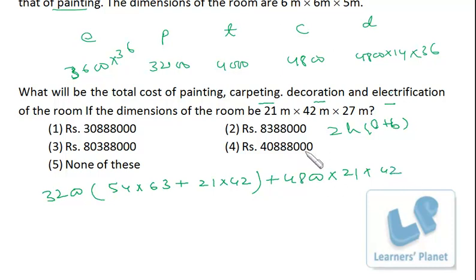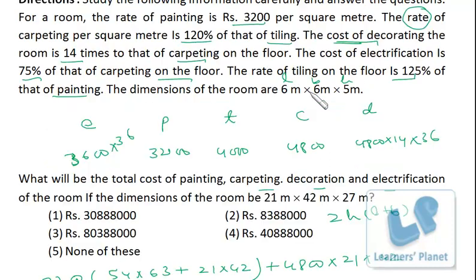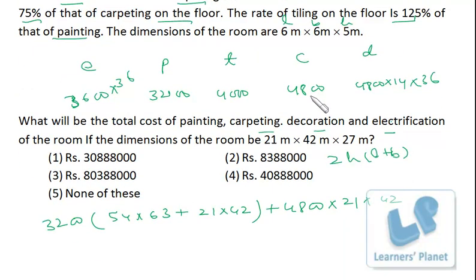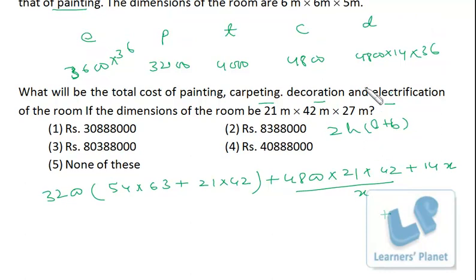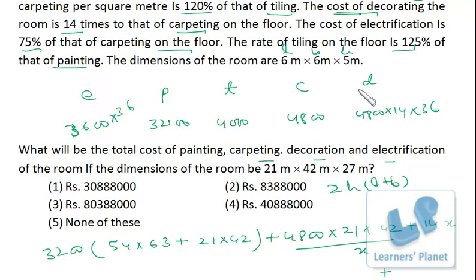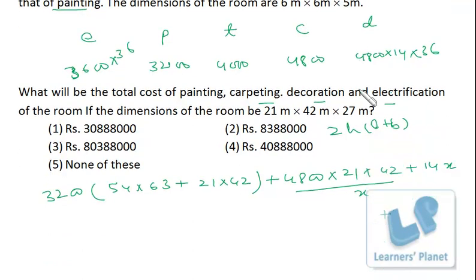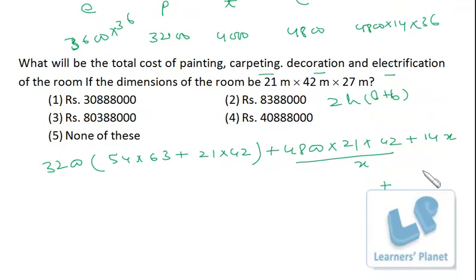Okay, now decoration is 14 times of carpeting. So decoration is 14 times of this data. Suppose this data is x, so 14 times x, plus electrification is 75% of carpeting, so that is 3 by 4 of x.